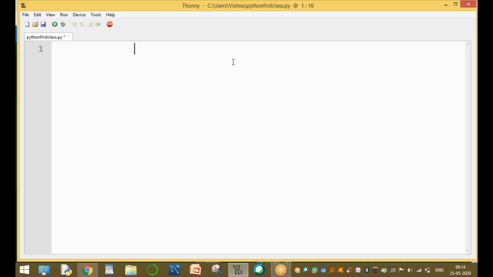Okay, good morning, guys. So today's topic is typecasting. Typecasting in Python. Typecasting is sometimes also called type conversion. There are different types.